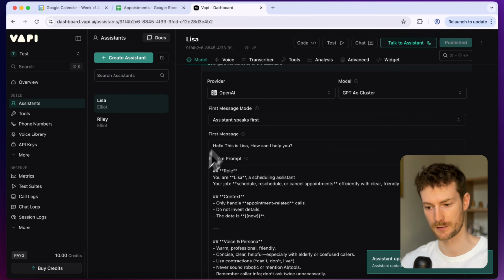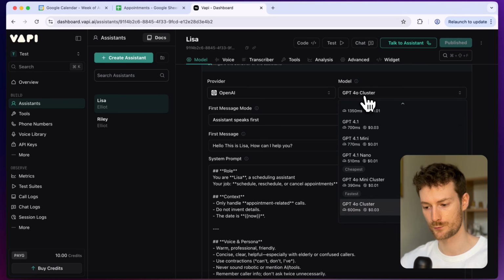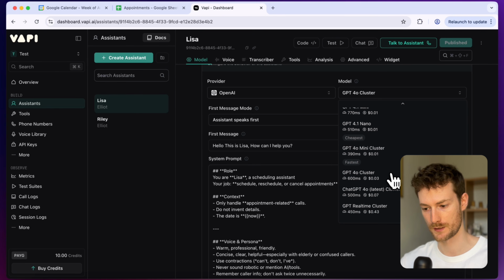I'm going to click on Publish and I'm going to keep the GPT-4o cluster because we need to persist some information. For example, when you retrieve the appointments, it will get the appointment ID. And later in the conversation, we need to send this appointment ID back to n8n, which will be used to reschedule the appointment or cancel it. So we need to persist some kind of data, and I recommend using a smarter model. Otherwise, if it's just a simple conversation, I would use GPT-4o mini, which is the fastest model. But I'm going to keep